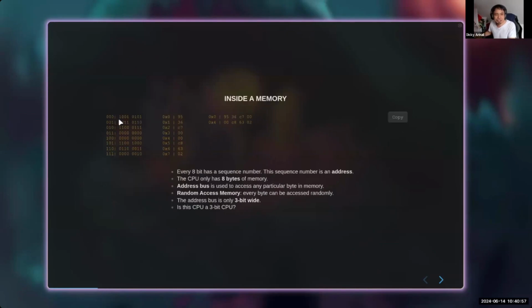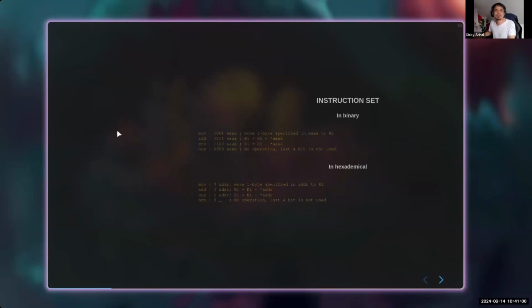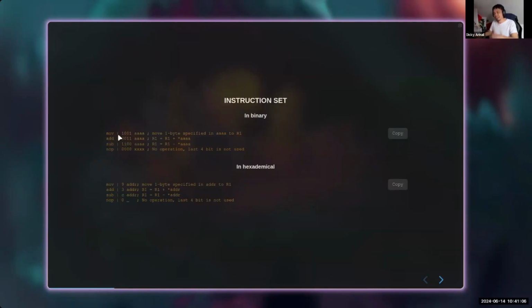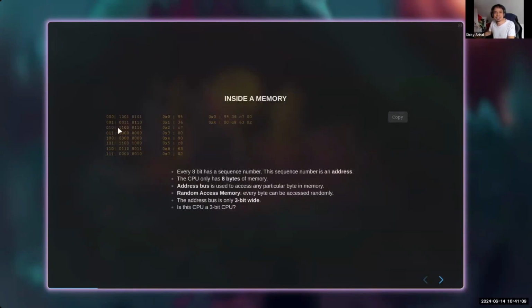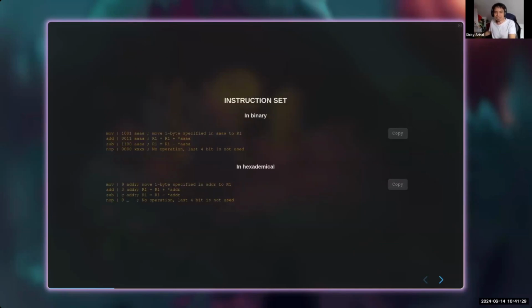So basically, what is 1001? Oh, 1001 is mov, okay? And 0011 is add, and so on. So this is actually a valid instruction. This is what the CPU does. When you turn on your computer, even without any operating system, the CPU will start working by itself by fetching an instruction from address 0, and then it will try to execute whatever the meaning of the instruction is. This is very important. My point here is, yes, the CPU can work without any operating system by itself.